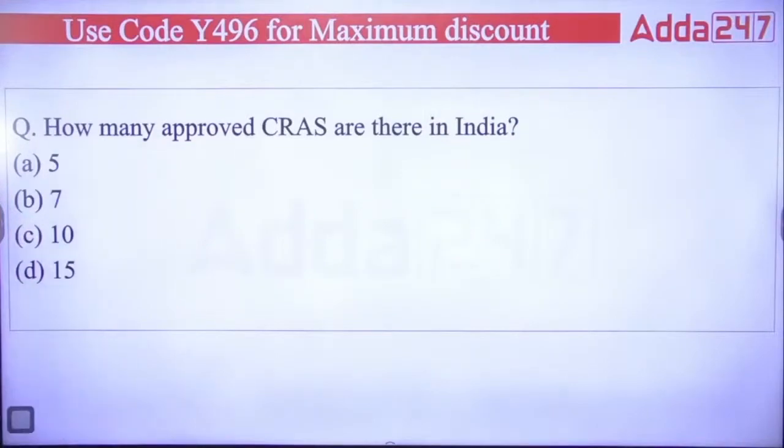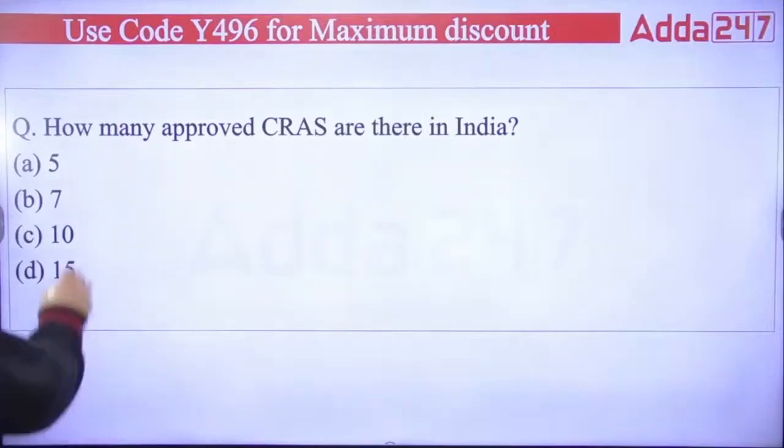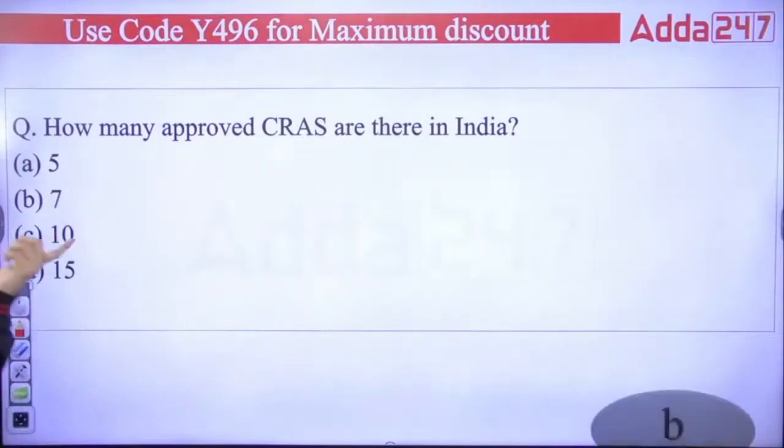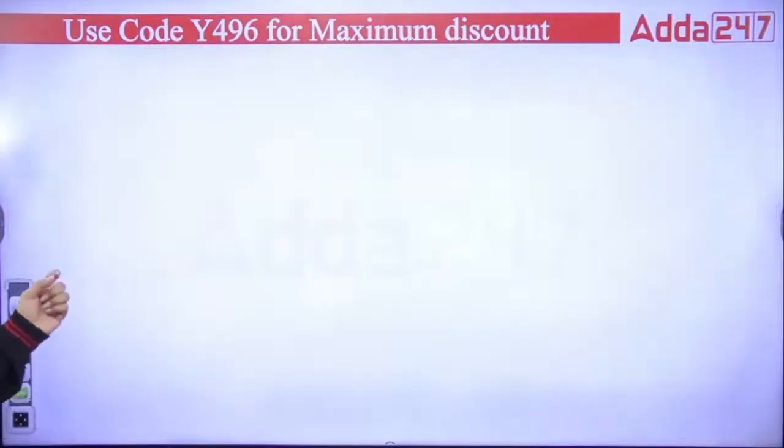Which of these are the approved credit rating agencies in India? When you talk about credit rating agencies approved by SEBI, the number is 7. How many credit rating agencies are there? 7. And I have already given you the names. So the right answer is B.